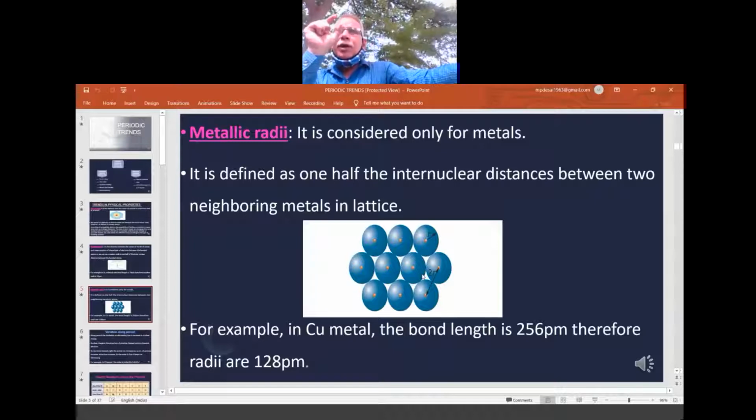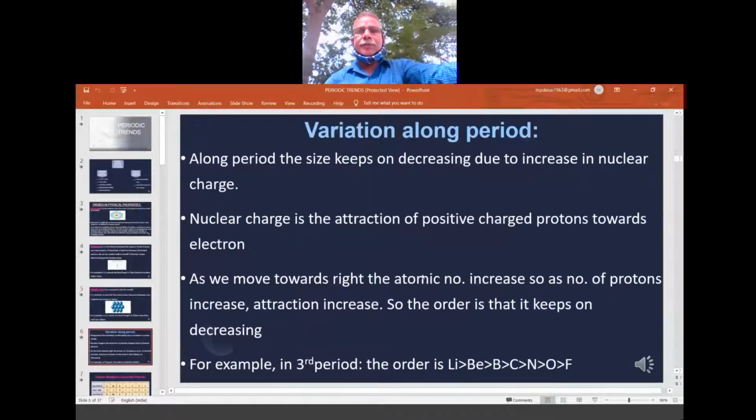In that, we zoom only into the area where two atoms have joined together. That drawn line is called 2r, the diameter. Its half is taken as the radius, and because it is a metal structure, it is called metallic radii. So covalent radii, metallic radii, ionic radii. When any atom loses or gains electrons, it becomes the corresponding ion. By losing, it becomes a cation, a positive ion. By gaining, it becomes a negative ion, an anion. So depending upon the situation, we keep using these words for their radius, their radii.